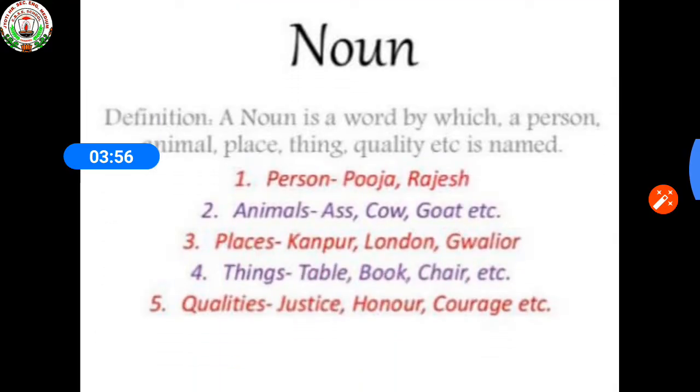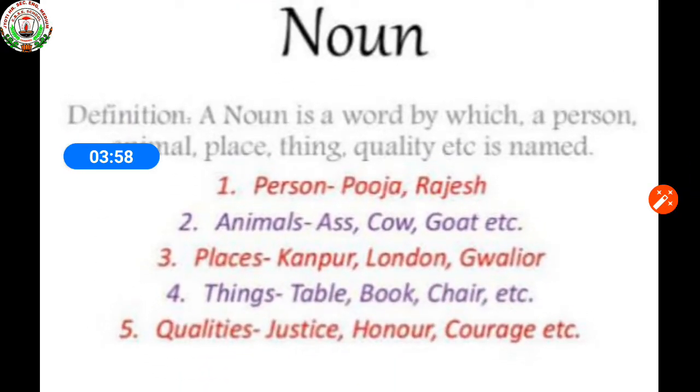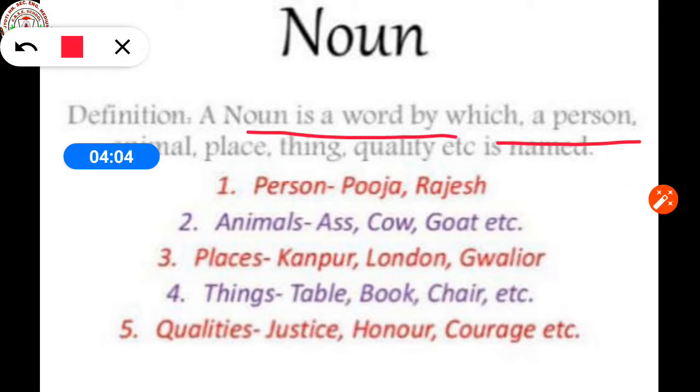So, you can see in this definition, a noun is a word by which a person, animal, place, thing, quality, etc. is named. So, it means a noun is a word which is used as the name of anything. All naming words are nouns.